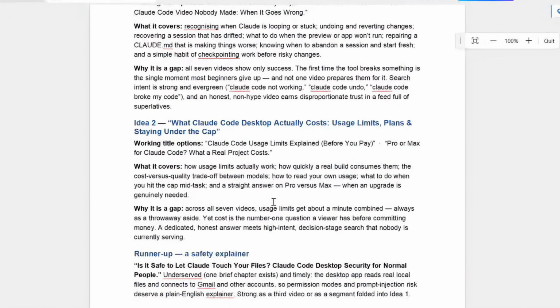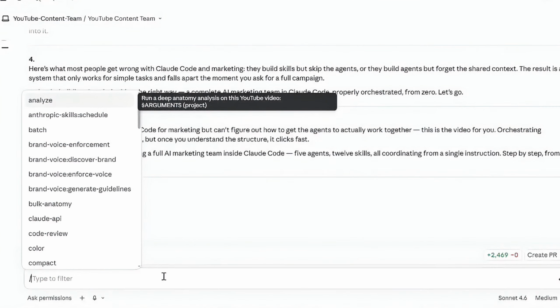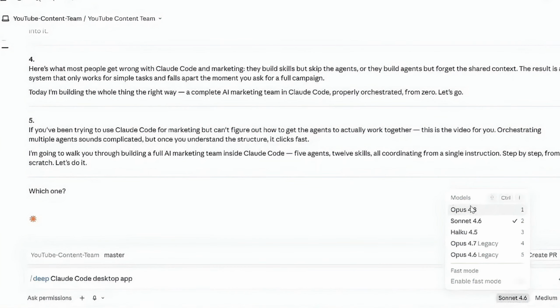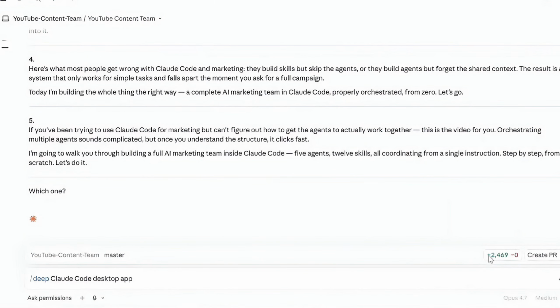And here's why it's a gap. Well done, Co-work. Now the same goes with Claude Code. Let's see what happens. I've already built a deep command with the same workflow, but the difference here is Claude Code will automatically save the result in my Notion database. So now let's head to my Notion.